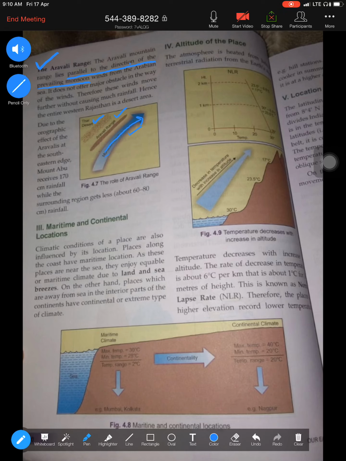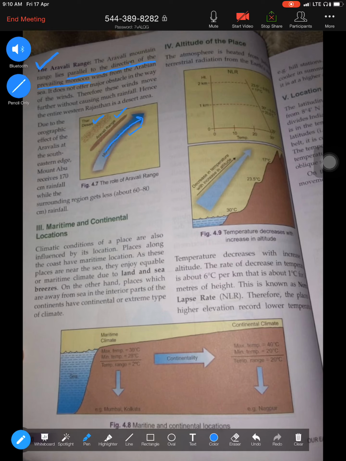So many times you get questions with respect to Aravalli. You may jot down questions like: Rajasthan receives very little rainfall, Western Rajasthan receives very little rainfall, or the rainfall in Jaisalmer hardly exceeds 25 centimeters, or Thar is a desert. For all these four questions, your answer would remain the same, because Aravalli lies parallel to the direction of the prevailing monsoon. So that is about the role of the mountain ranges. We started by talking about the Himalayas, the Western Ghats, the Purvanchal, and the Aravalli.